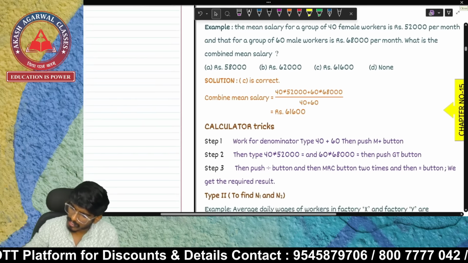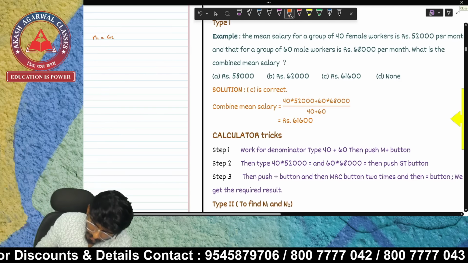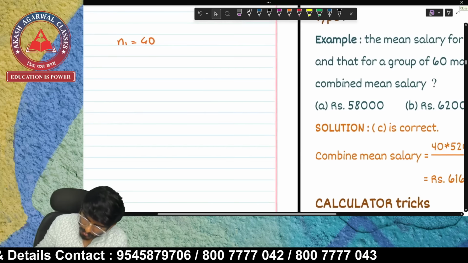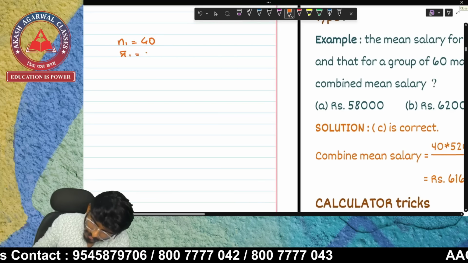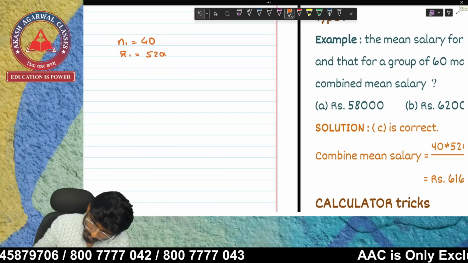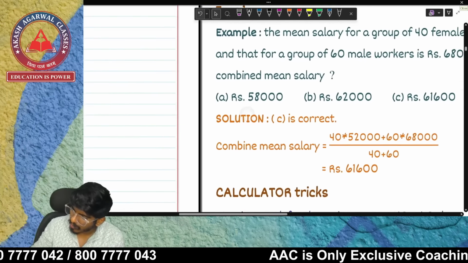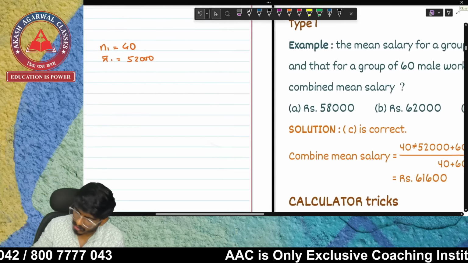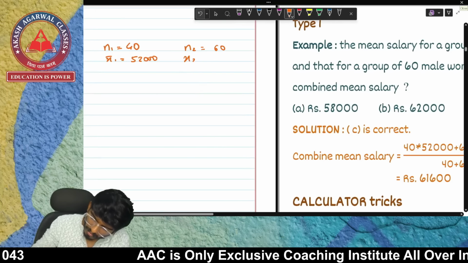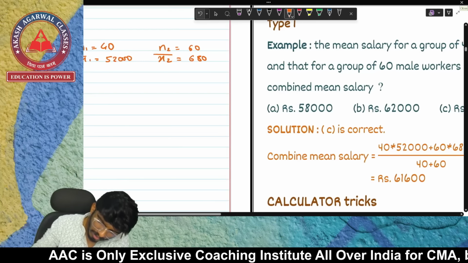The mean salary of a group of 40 female workers. So N1 is 40. There are 40 females, and the mean salary is 52,000. So X1 bar is 52,000. And then per month, and that for a group of 60 male workers, the salary is 68,000.